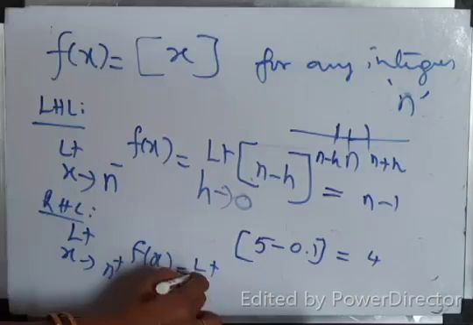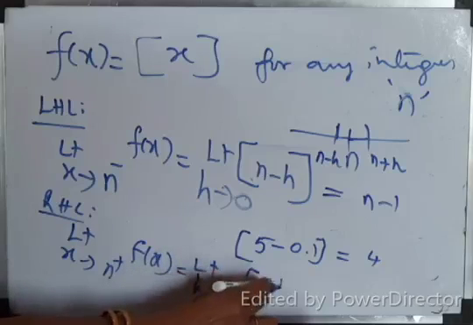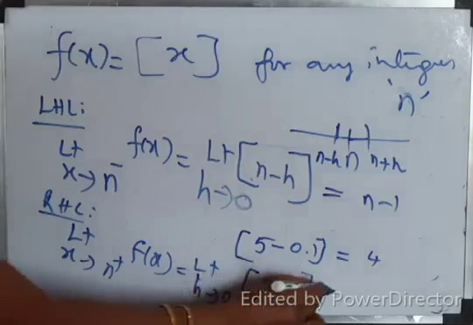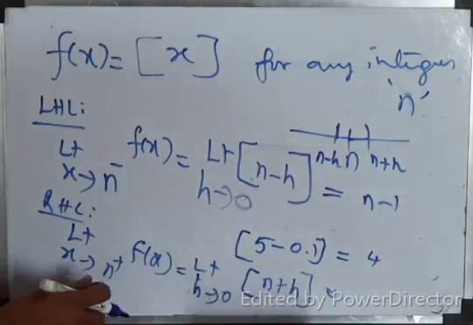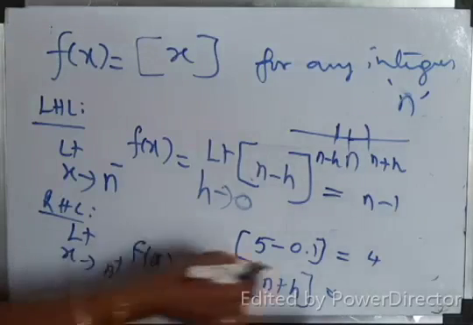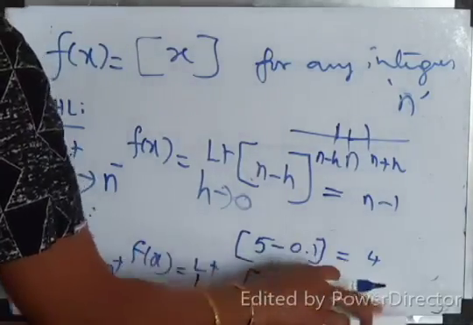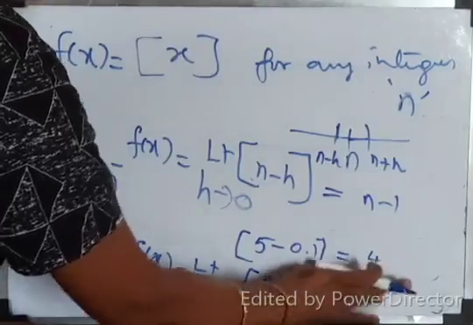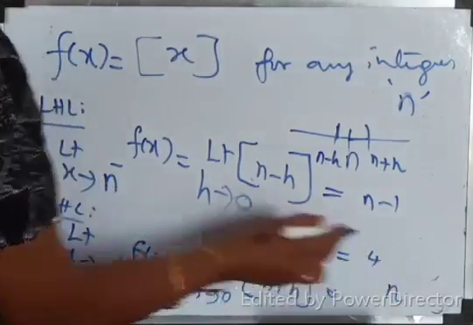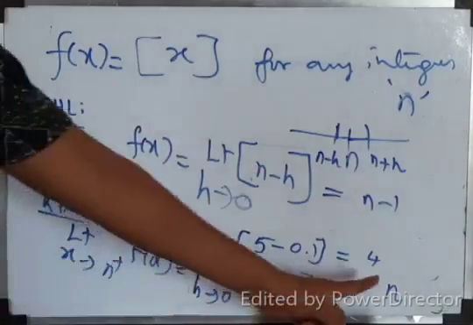Limit h tends to 0, n plus h. That means what? 5 plus 0.1, 5.1. 5.1, what will you write? 5. Correct or no? 5. Correct? That means what did you write here? n. 5, n. So LHL is n minus 1, RHL is n.